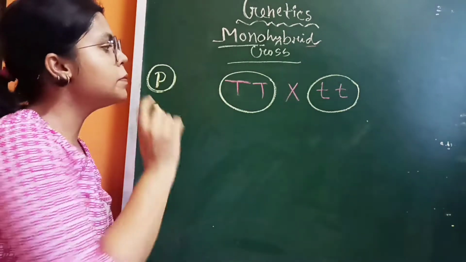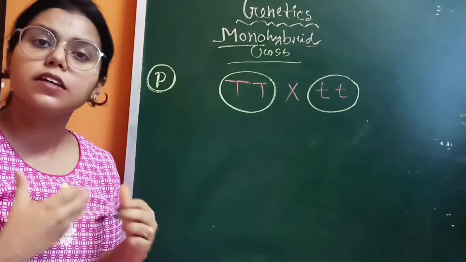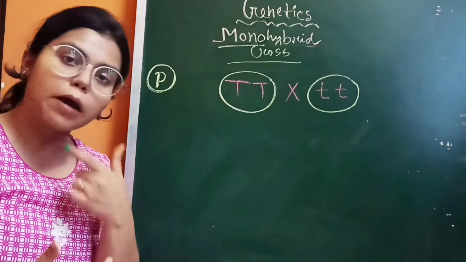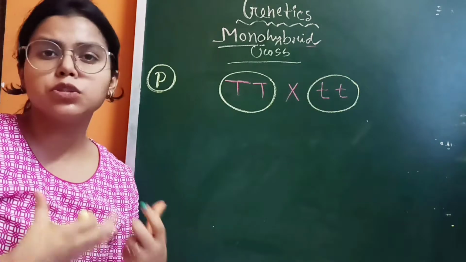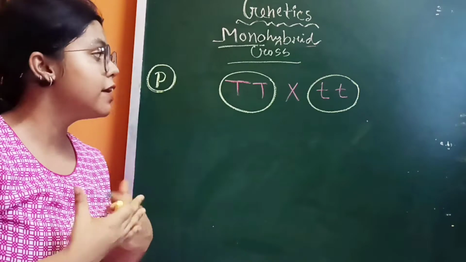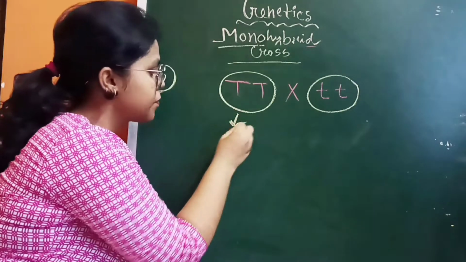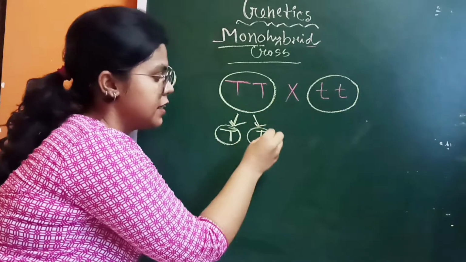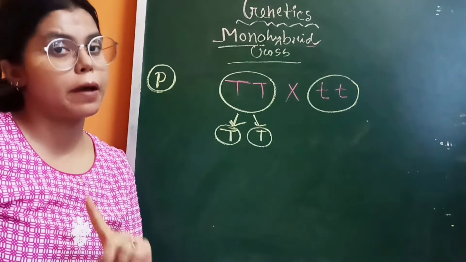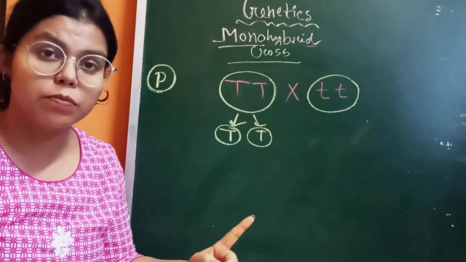From each of the organisms we can get gametes. If you cannot get gametes, the cross cannot be done. So from capital T capital T we can get capital T and capital T, two gametes but of the same type.